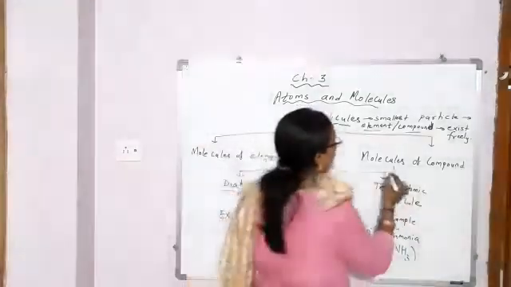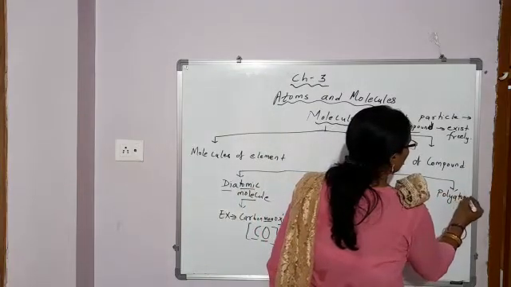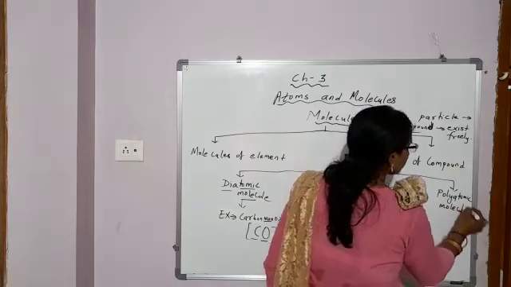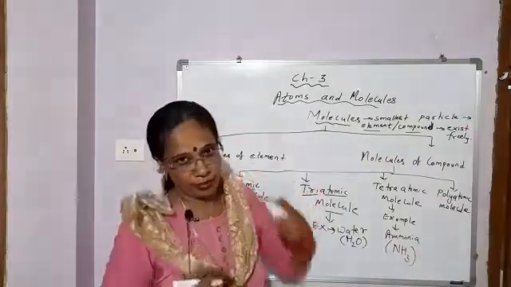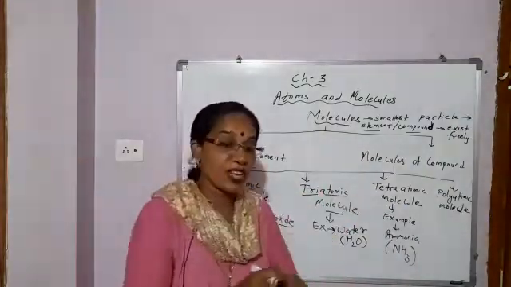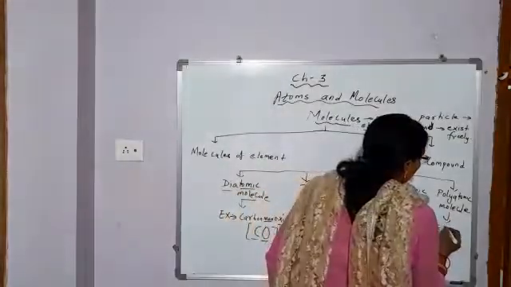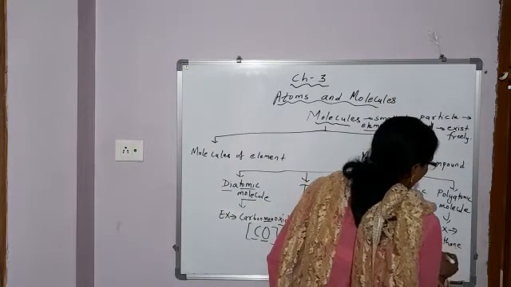Next, polyatomic molecule under molecules of compound. Poly means more than 4 atoms. More than 4 atoms of different elements, because it is a molecule of compound, and which can exist freely. Example, methane. What is the formula?